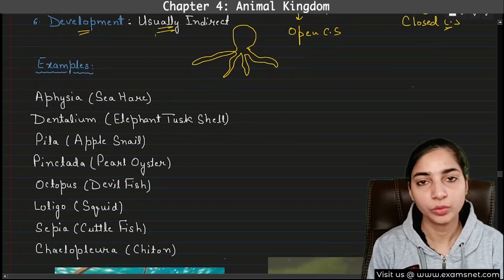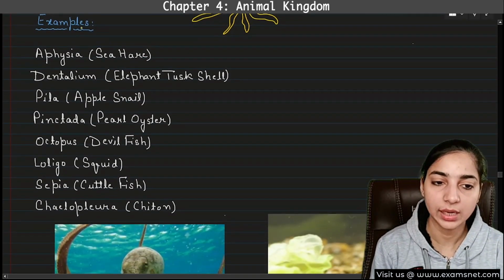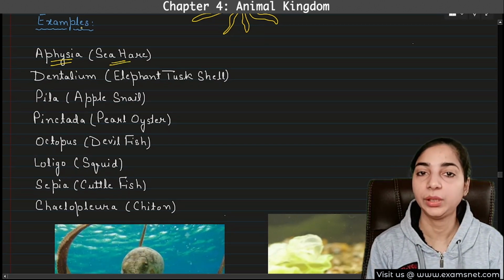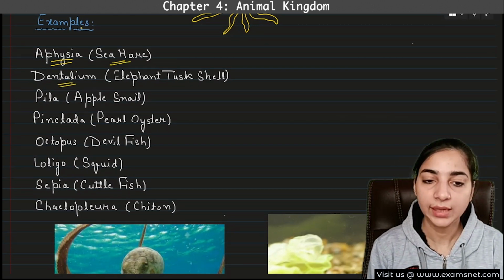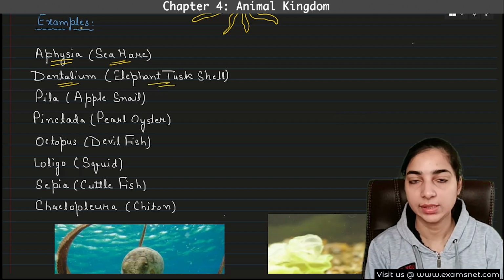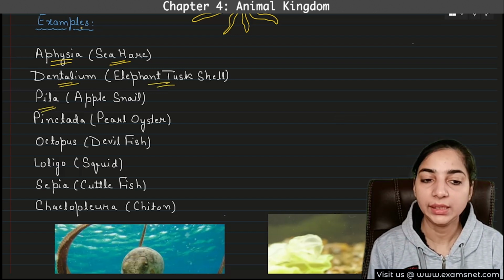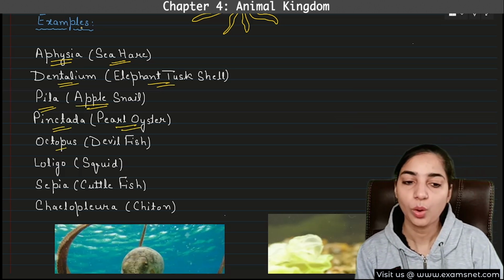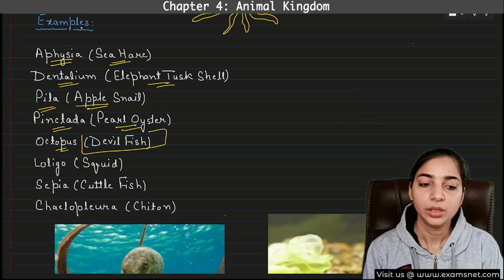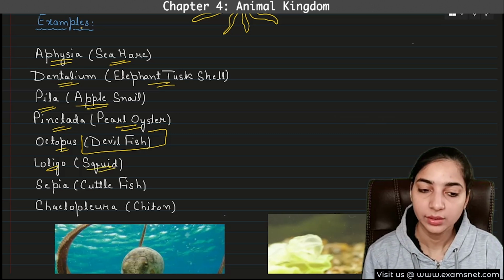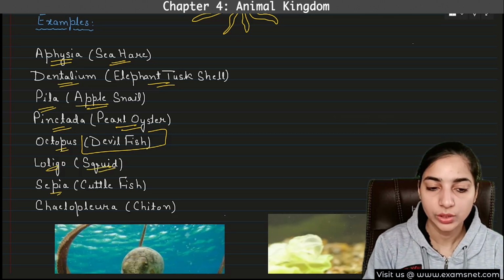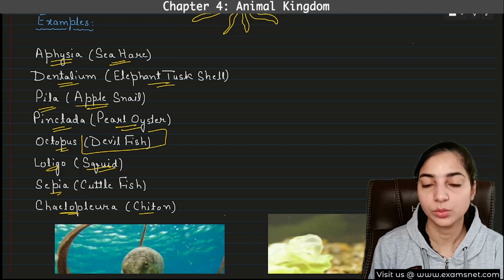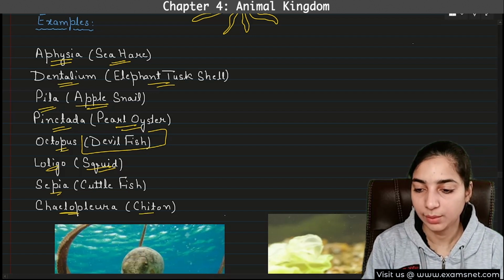So various examples of mollusk are mentioned in the NCERT. So first one is Aplysia, that is known as sea hare. You have to remember the examples, all the examples. Dentalium, elephant tusk shell. It is the common name of dentalium. Then Pila, that is known as apple snail. Pinctada, known as pearl oyster. Octopus, that is known as devilfish. Loligo, that is known as squid. Sepia, that is known as cuttlefish. And Chaetopleura, that is known as chiton. So you have to remember all the examples.